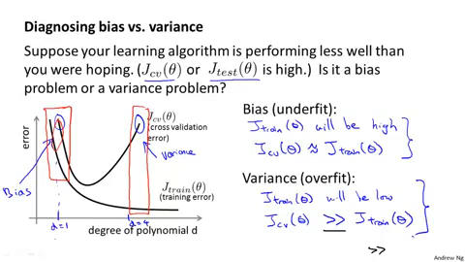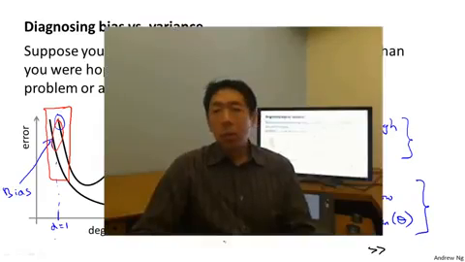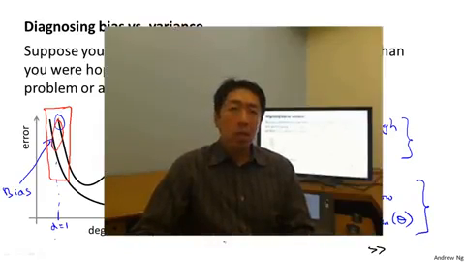And the key that distinguishes these two cases is, if you have a high bias problem, your training set error will also be high. Your hypothesis is just not fitting the training set well. And if you have a high variance problem, your training set error will usually be low, that is much lower than your cross-validation error. So hopefully that gives you a somewhat better understanding of the two problems of bias and variance.